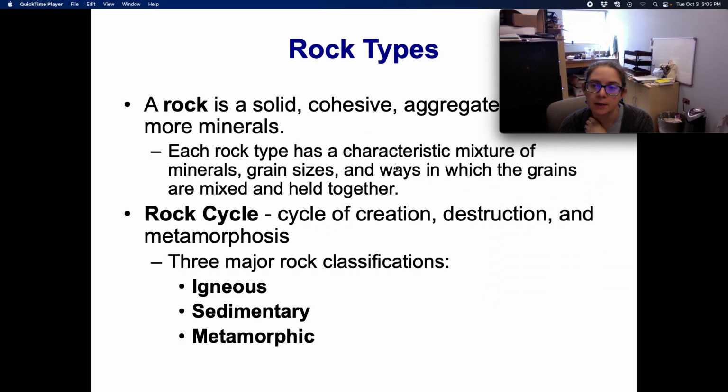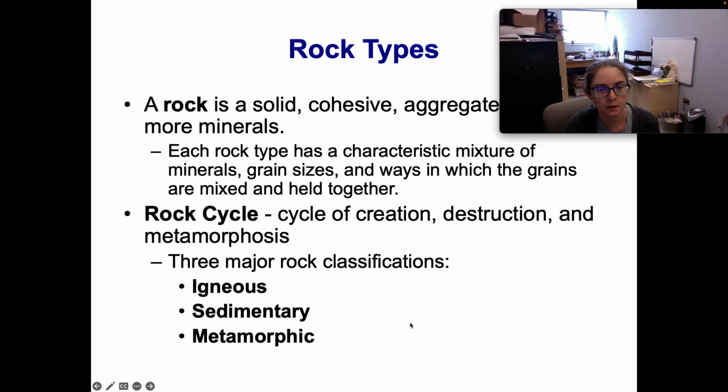So each rock type has a characteristic mixture of minerals, grain sizes, and ways in which the grains are mixed and held together. The rock cycle is the cycle of creation, destruction, and metamorphosis. You probably learned this sometime in grade school, but we have three major types of rocks, and we're going to go through all three of these: igneous, sedimentary, and metamorphic. And you will need to know the three kinds of rocks.